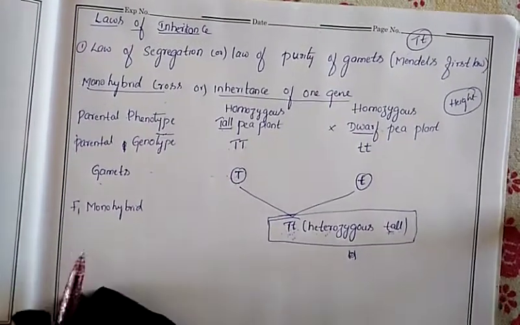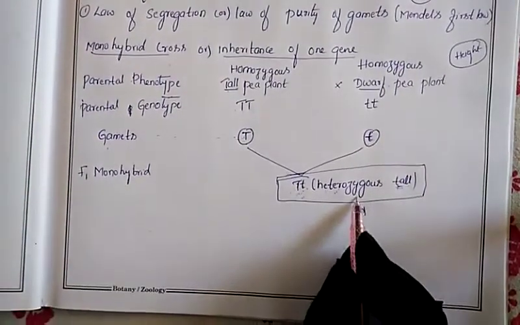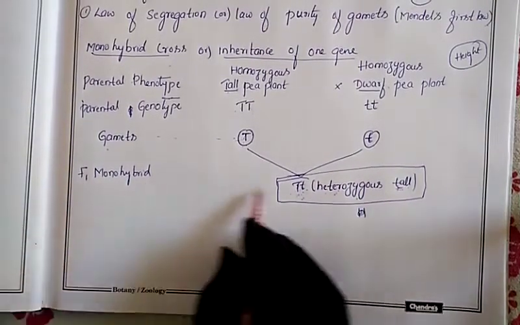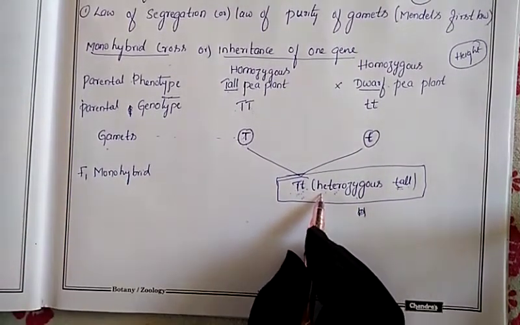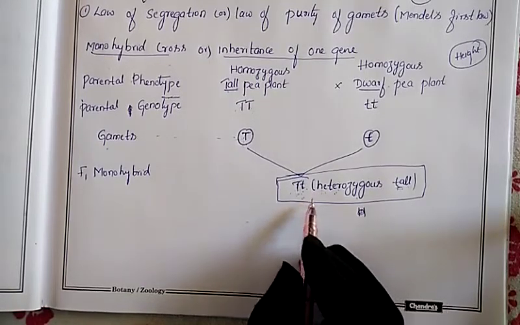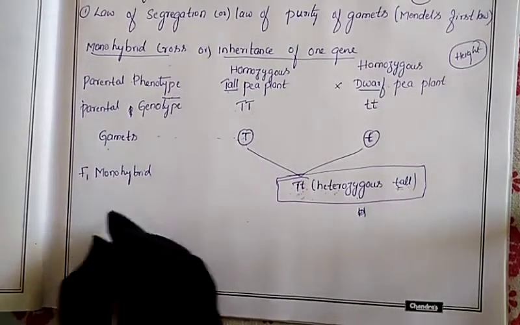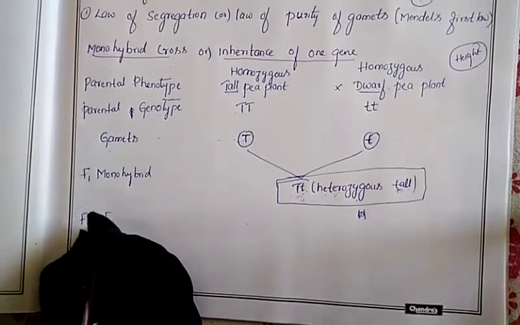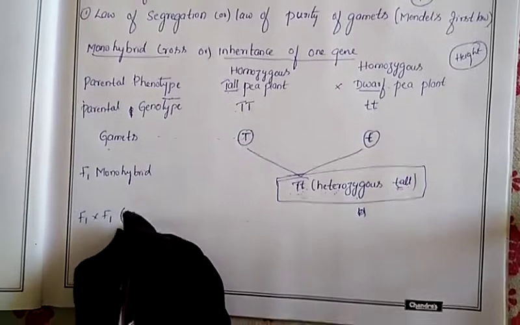Next, this one we are going to call the first filial generation, or first generation. Our first monohybrid we are calling this. Next, we will cross this one. Selfing we will do, F1 into F1, that is selfing.